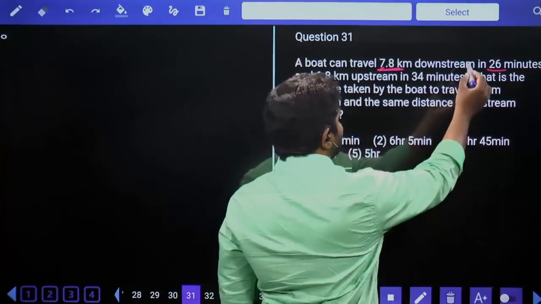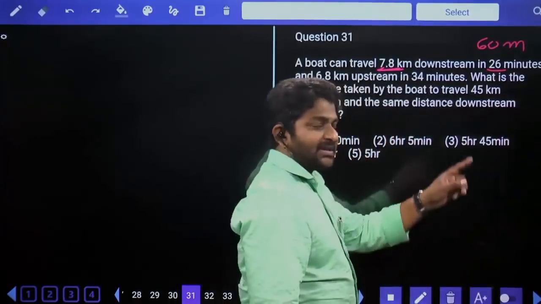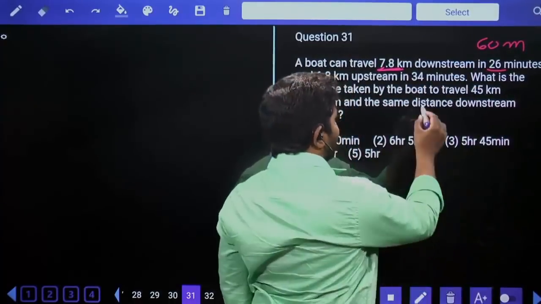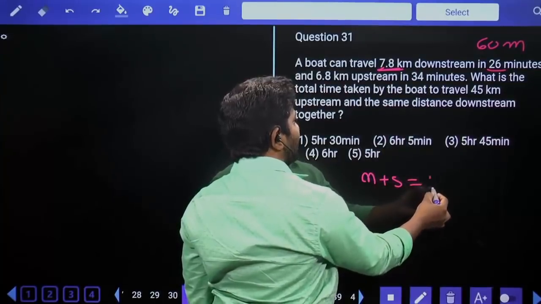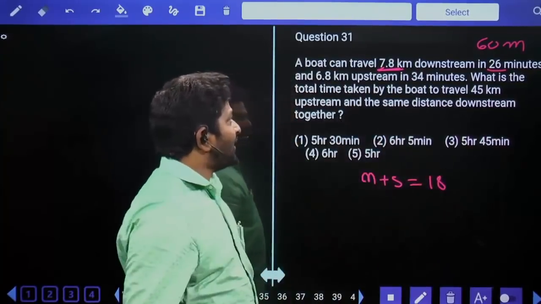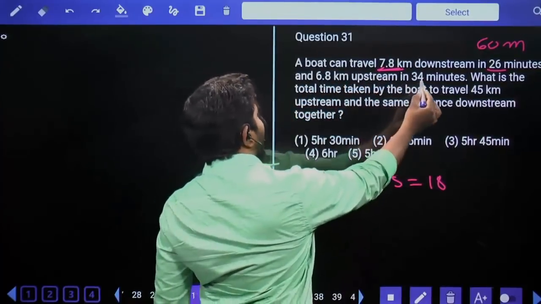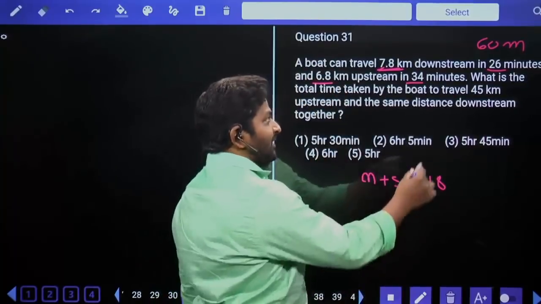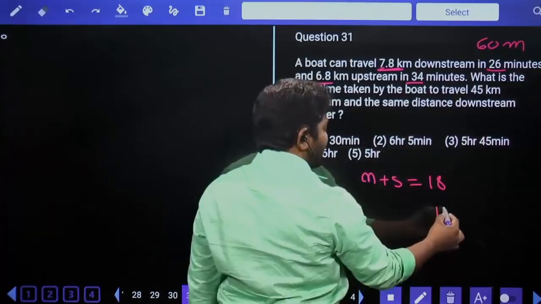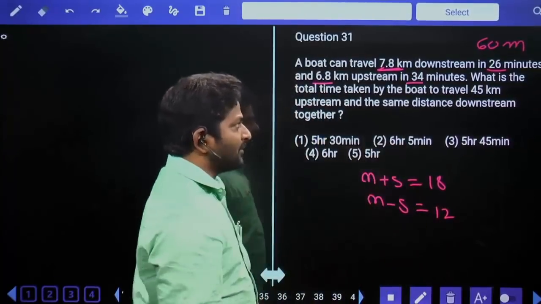To convert speed into kilometers per hour, as an hour means 60 minutes, 60 multiplied by 0.3 is equal to 18. Hence, downstream speed is equal to 18 kilometers per hour. And 6.8 kilometers upstream in 34 minutes. 34 times 2 is 68, so 0.2 times is 6.8. 60 times 0.2 is 12. Hence, upstream speed is equal to 12 km per hour.